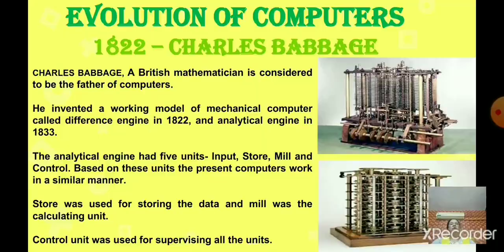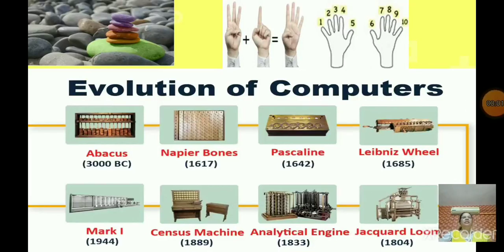Now, in this session we have learned some calculating devices, starting from which one? Abacus. The abacus was the first calculating device. It consists of beads on movable rods divided into 2 parts.